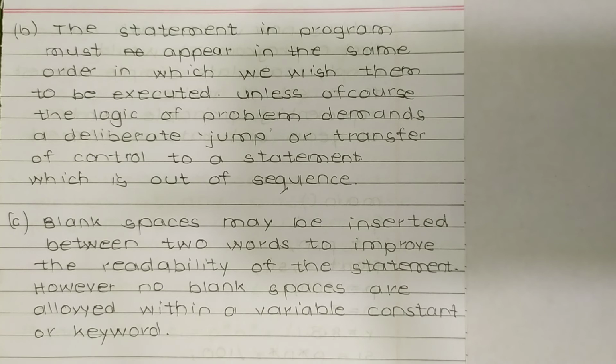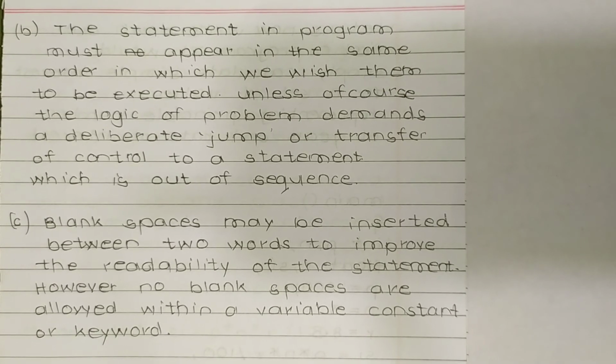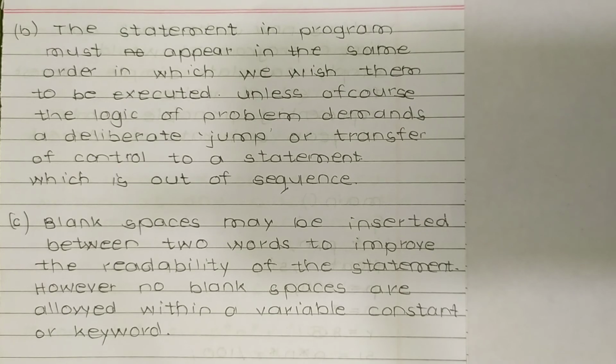Now rule C: blank spaces may be inserted between two words to improve the readability of statements. However, no blank spaces are allowed within a variable, constant or keyword. That means if we are typing int 3, between int and 3 we are giving space, but we have to also note that no blank spaces are allowed within a variable, constant or keyword.